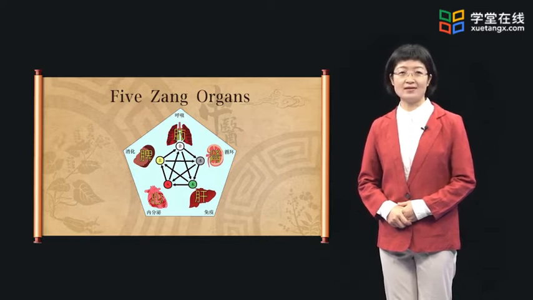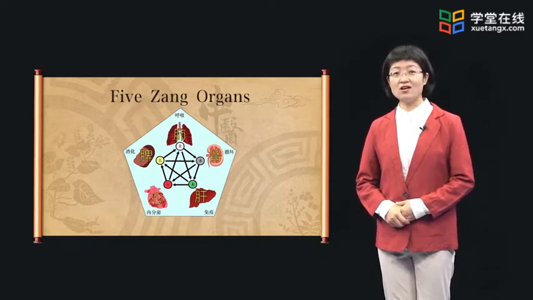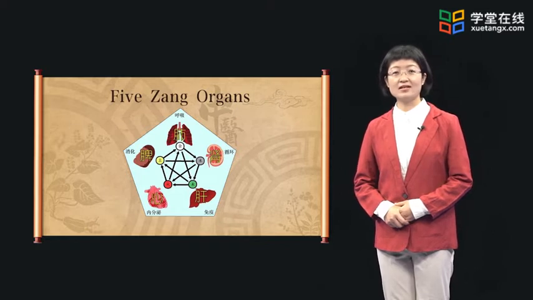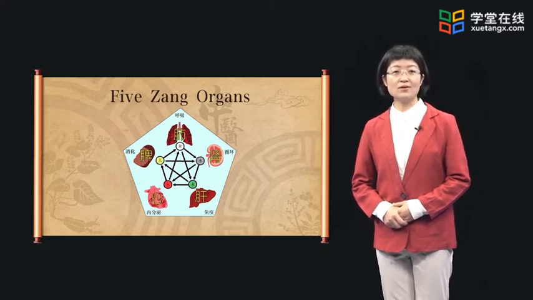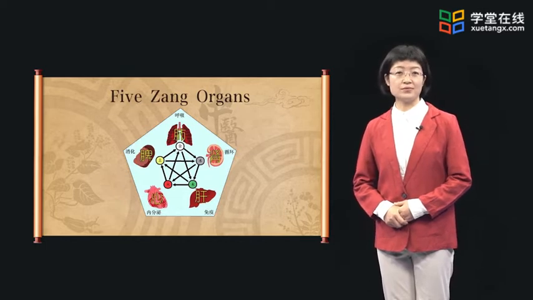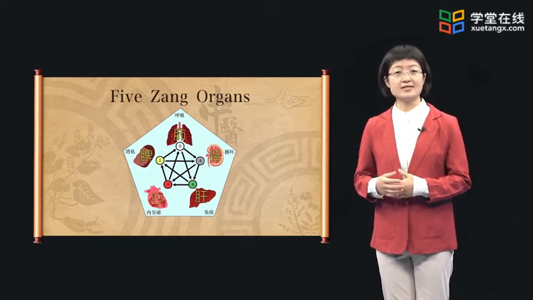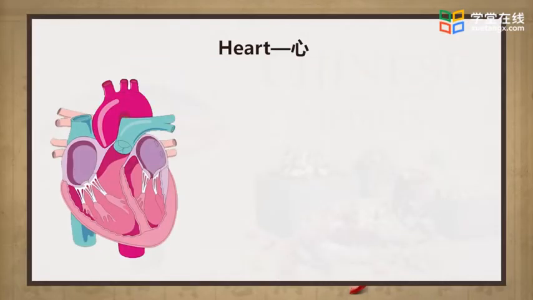five Zang organs. And we have mentioned the heart, lung, spleen, liver, and kidney are together known as the five Zang organs, whose common physiological function is producing and storing essence Qi. Let's start from the first organ, heart.